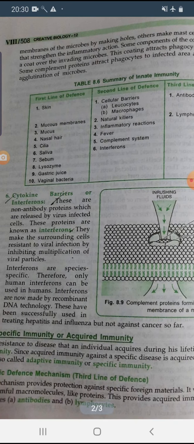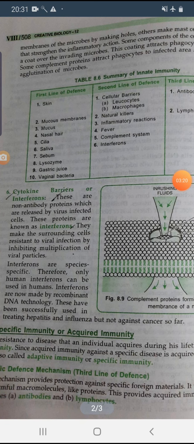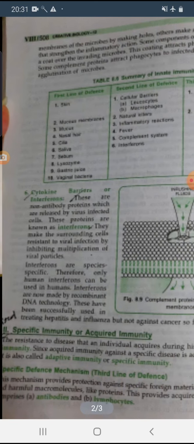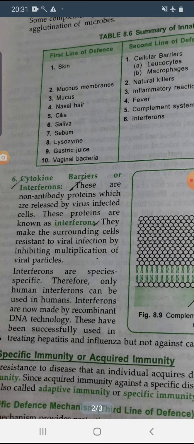Next, we come to the last component, the cytokine barriers or the interferons. These cytokine barriers are non-antibody proteins, which are released by viruses that infect our cells. It is a non-antibody protein, meaning no antibodies are present in this protein. This type of protein is known as interferon. Interferons are secreted by the cells which are infected by the virus.